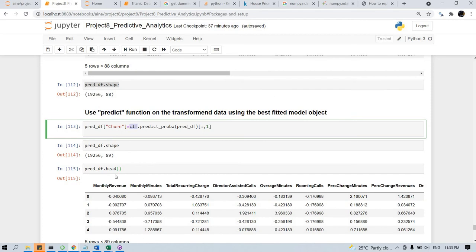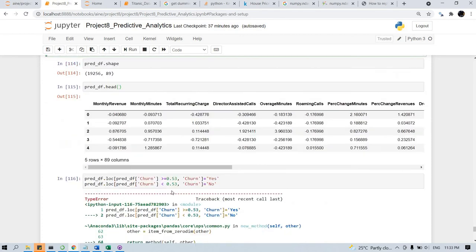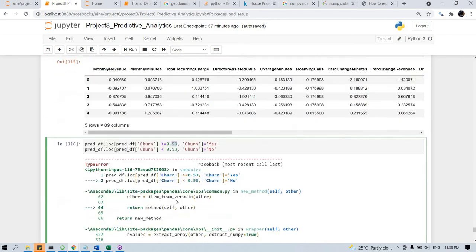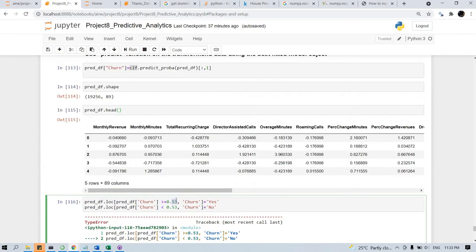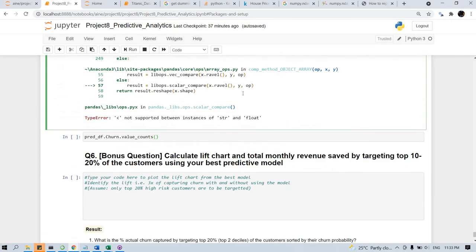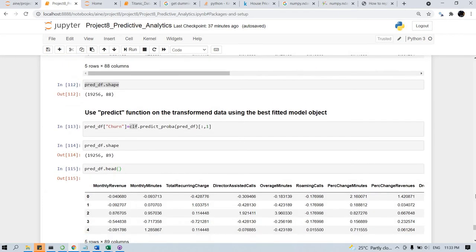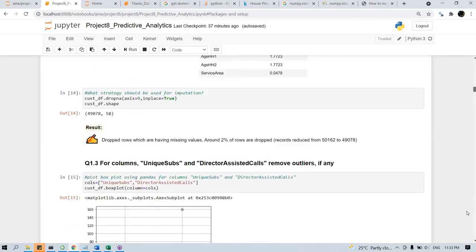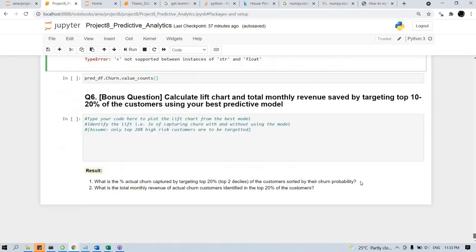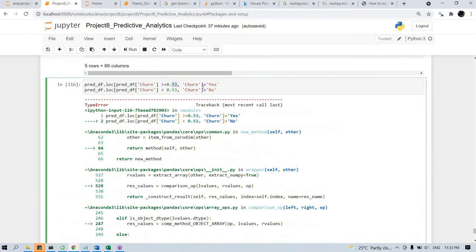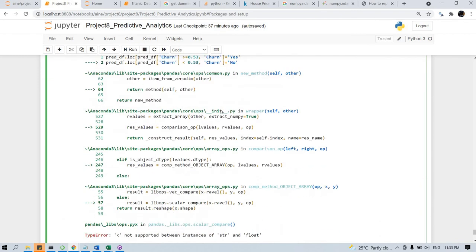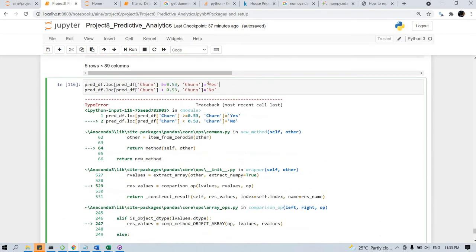You can see this now. Again we are entering 0.53. I'll run it from the beginning. Okay, it cannot use a float.